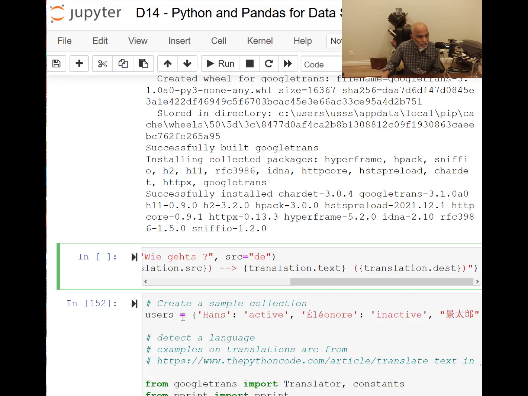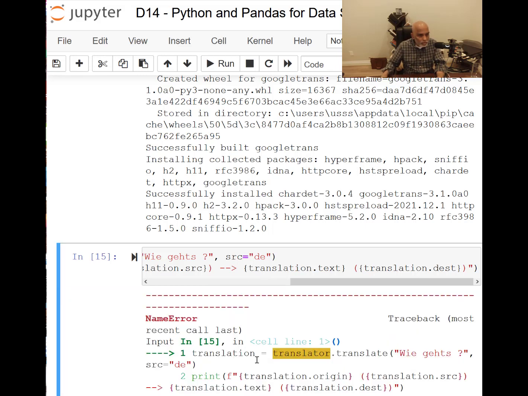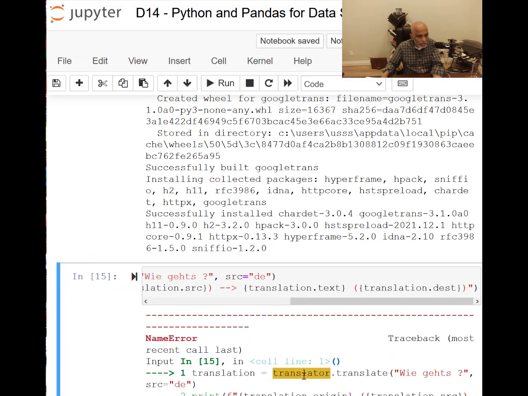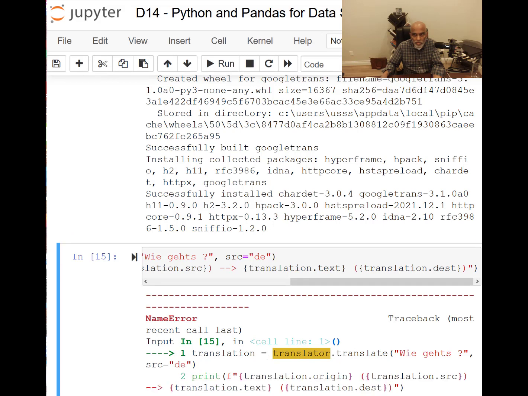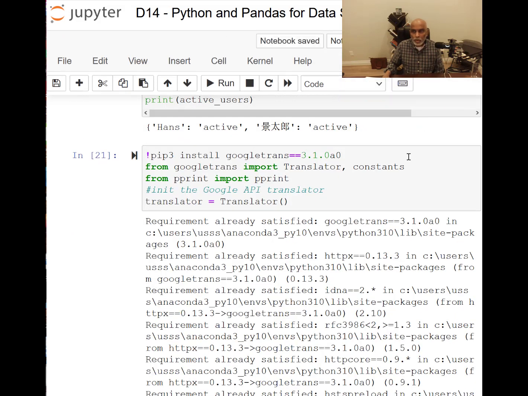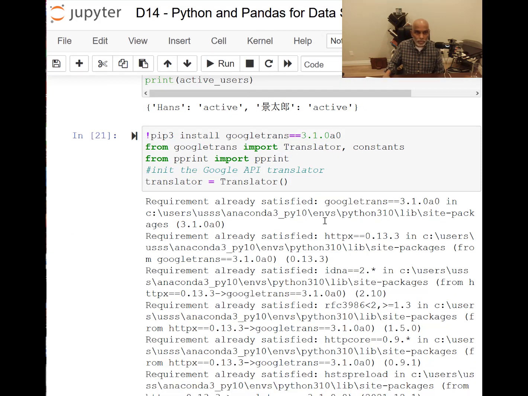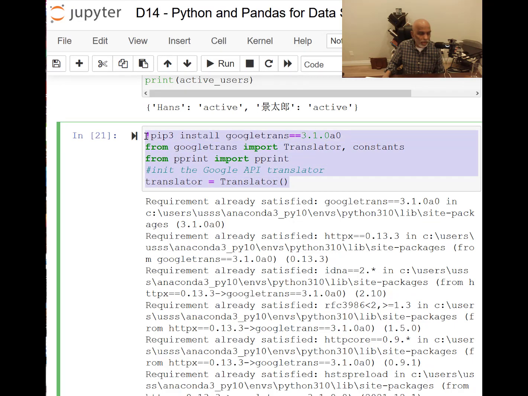So for example, if I apply this one, it says there is a problem here because translator is not working. One moment. Welcome back. I had to get back my correct code because the code was not working, so I got my correct code back here.